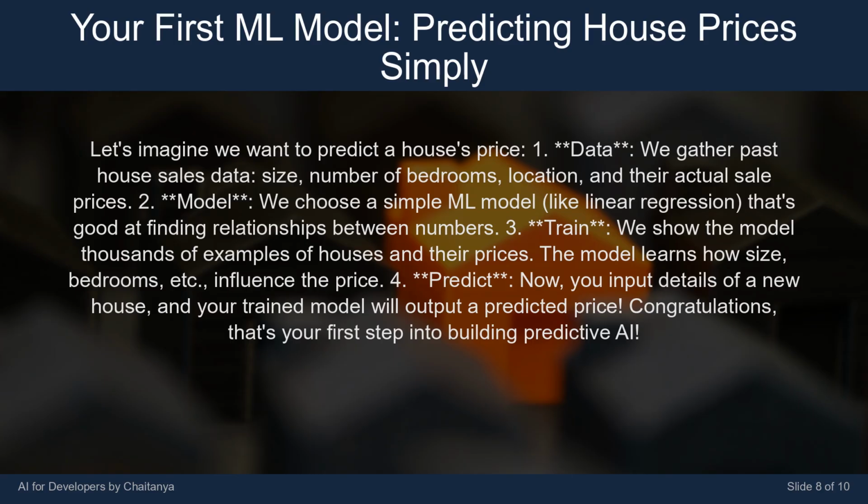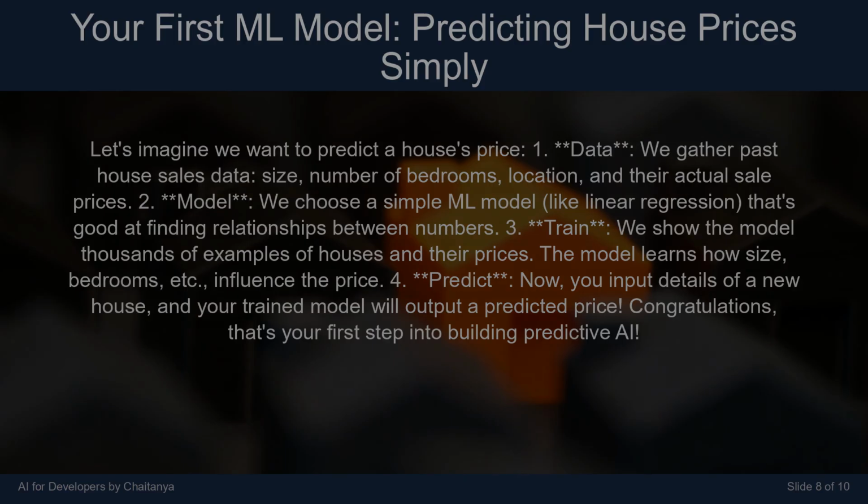We show the model thousands of examples of houses and their prices. The model learns how size, bedrooms, etc. influence the price. 4. Predict. Now, you input details of a new house, and your trained model will output a predicted price. Congratulations! That's your first step into building predictive AI.